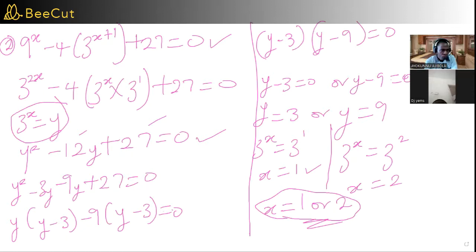Okay, let's see this other one. This one says 25 raised to power x minus 6 times 5 raised to power x plus 5 equal to 0. Let's check that out.